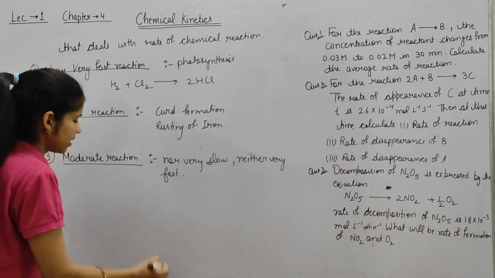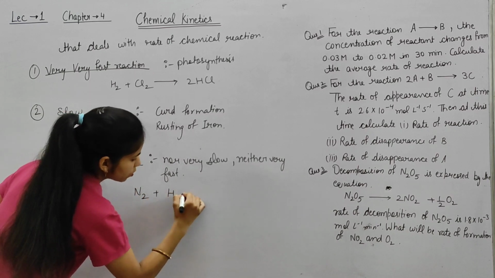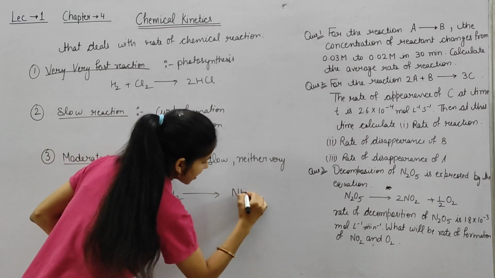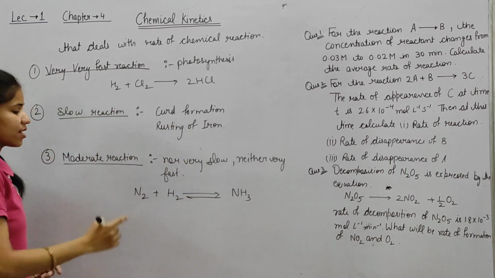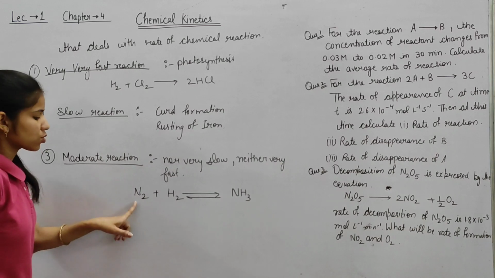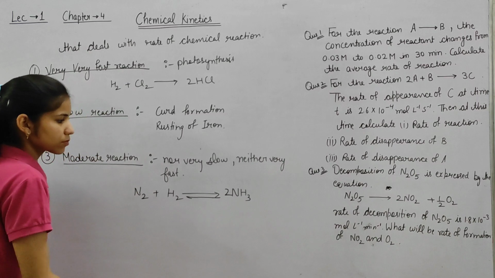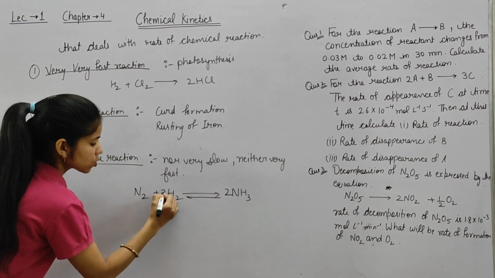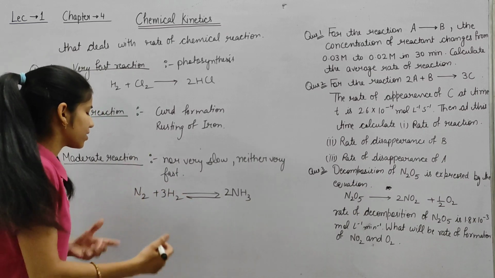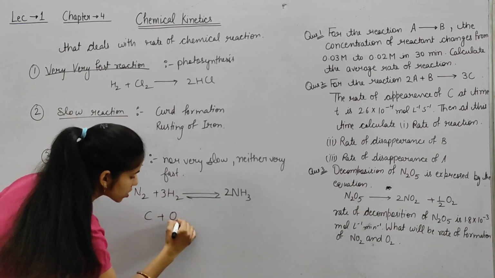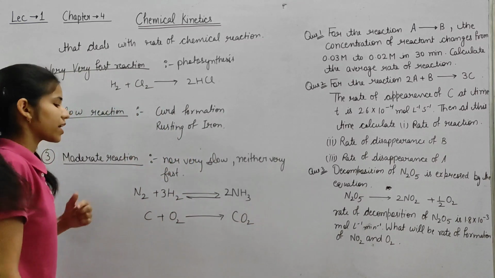For example, Haber's process, N2 plus H2 they give NH3 ammonia. This is Haber's process and this is reversible. This reaction is not balanced, so there is 2, 6, so 6. Now this reaction is balanced. Or another reaction we can say carbon plus oxygen, they form CO2. This is also a moderate reaction.